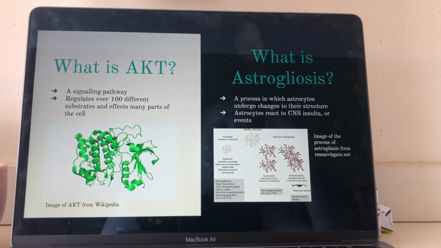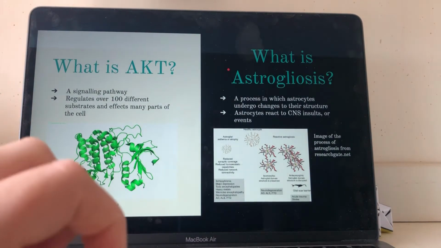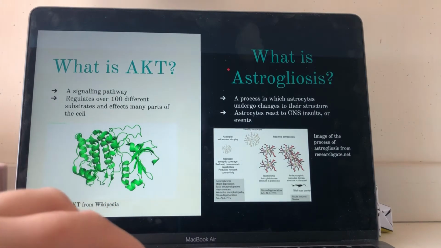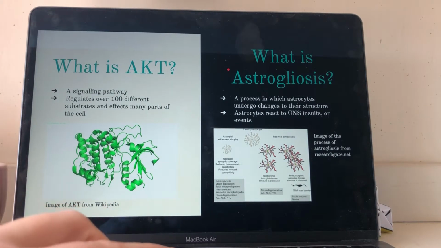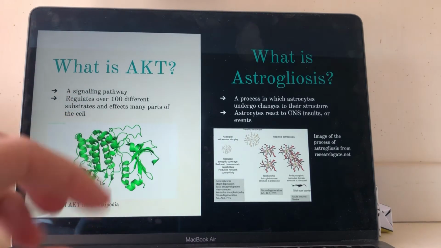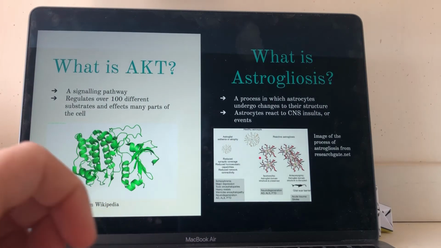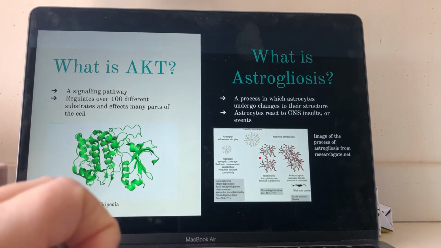So my project focuses on astrogliosis, which is a process in which astrocytes undergo changes to their structure as a result of CNS insults or events. These events are traumatic things that could happen to these cells that would cause them to split uncontrollably and also get more complicated.